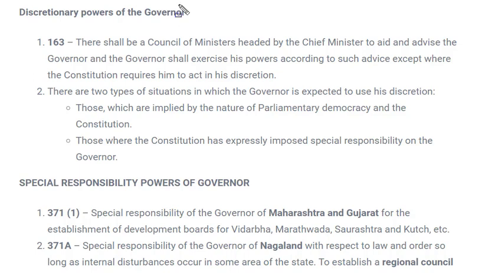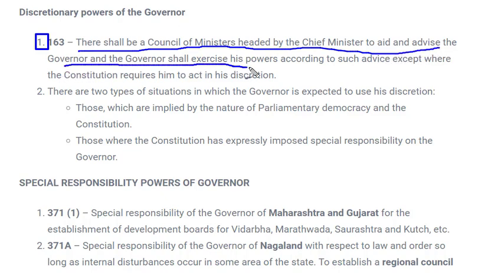Next is the discretionary power of the governor. Under Article 163, there shall be a council of ministers headed by the chief minister to aid and advise the governor, and the governor can exercise his power according to such advice, except where the constitution requires him to act in his discretion. That means in the legislative assembly there should be a council of ministers, of which the chief minister would be head, and they would advise the governor to function according to the constitution for that particular state.